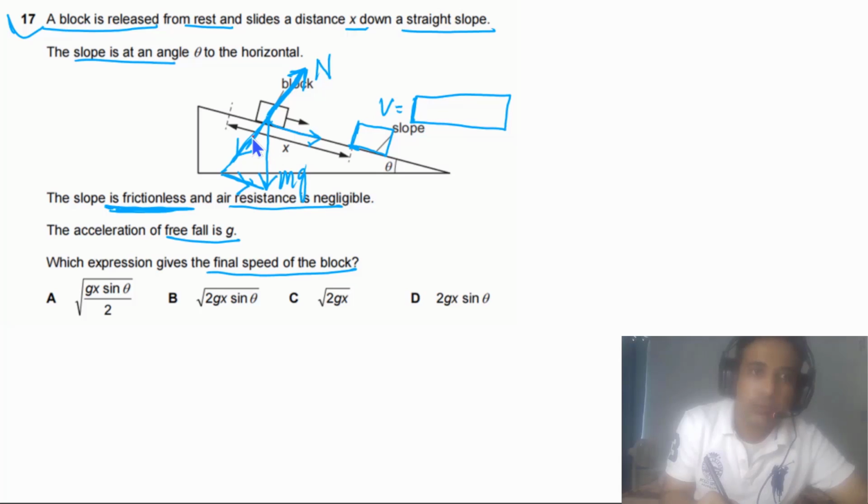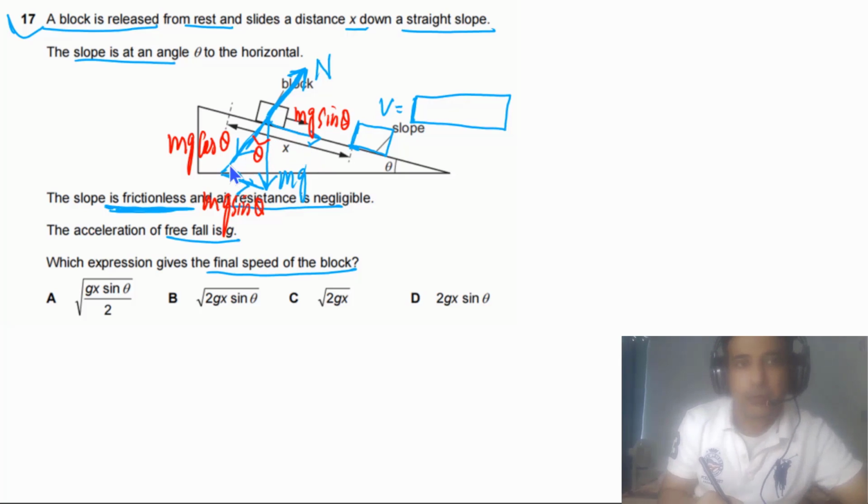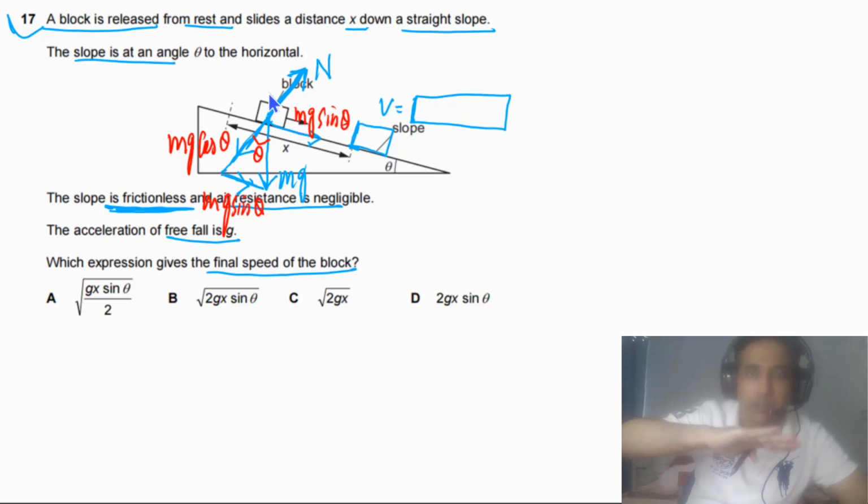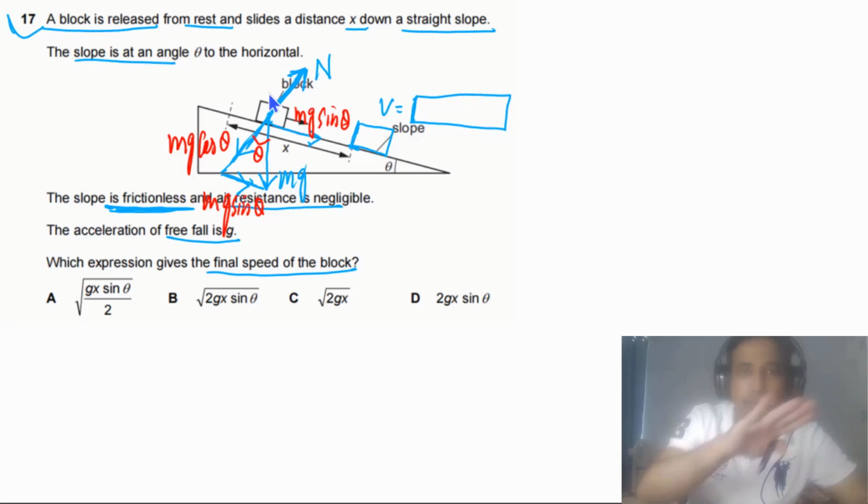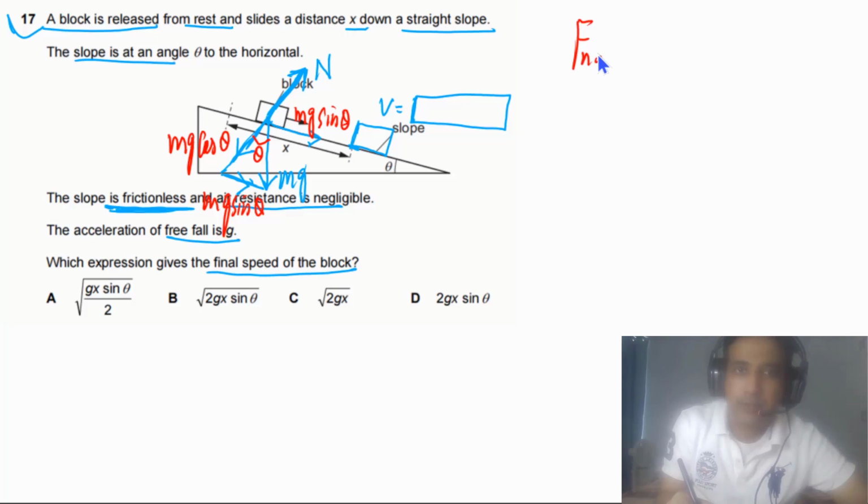This angle is theta, so this angle also has to be theta. Here we have mg cosine theta because this component is adjacent to the angle, and opposite to the angle has to be mg sine of theta, which is parallel to the slope. Forces perpendicular to the slope have no net force because the block is not moving perpendicular to the slope, but the block is accelerating along the slope. Now we use F net equal to ma.